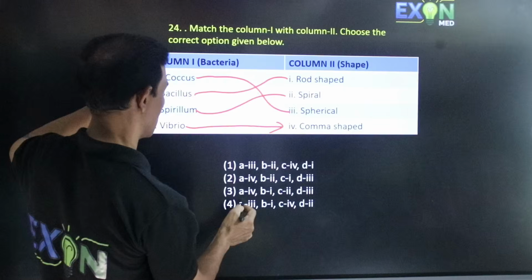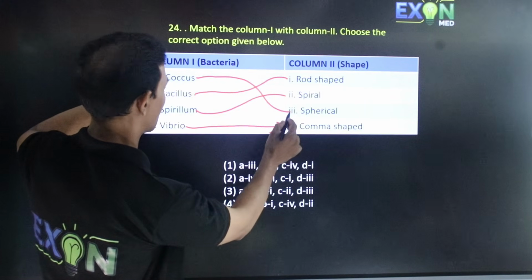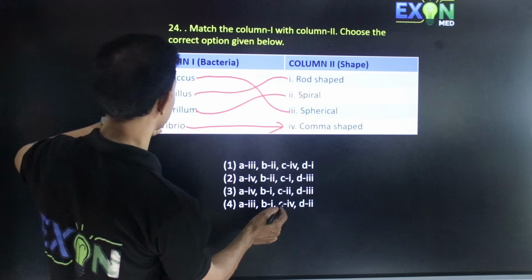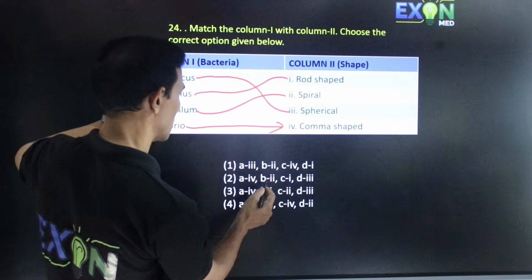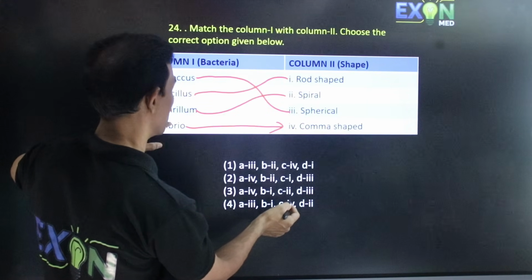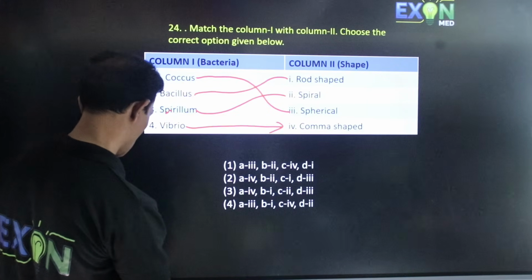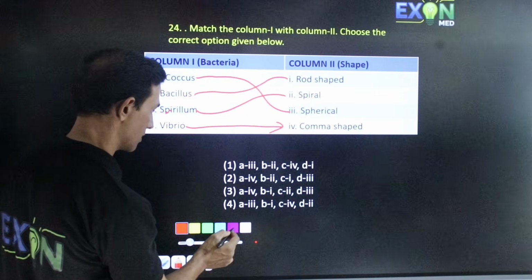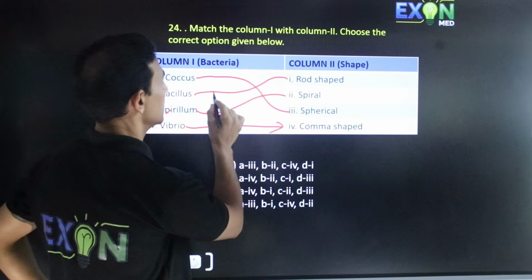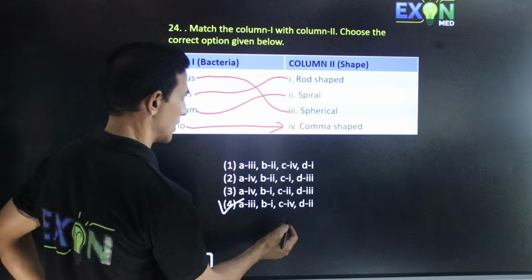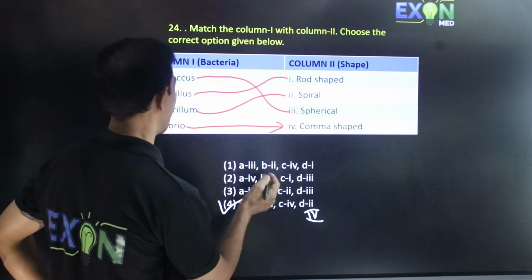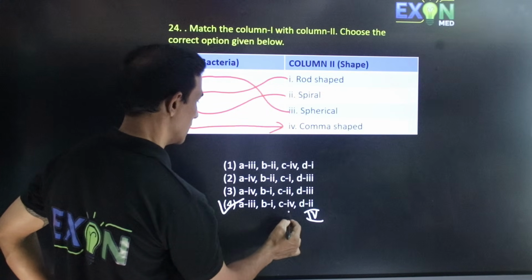So they have given A as first one, third one, Bacillus B as 1, then C is Spirillum, it should be 3, and Vibrio, that should be 4. So a little bit the options are wrong here. So we can take this as A3, here we have both, then B is for 1, so hence the answer will be this one. Here D has to be 4, and the third one, it should be 2.